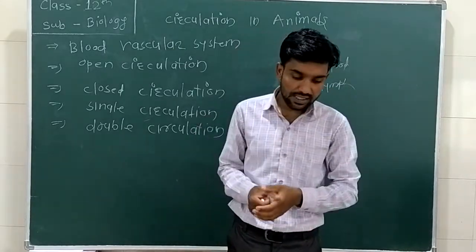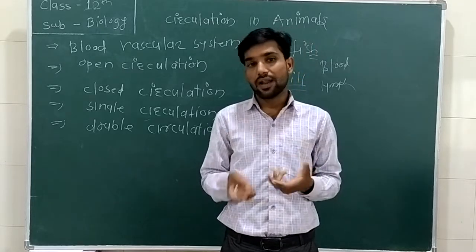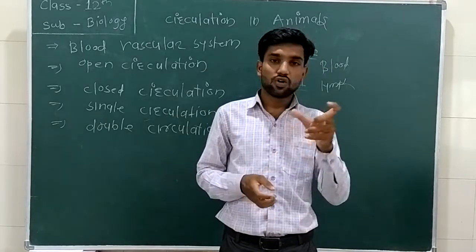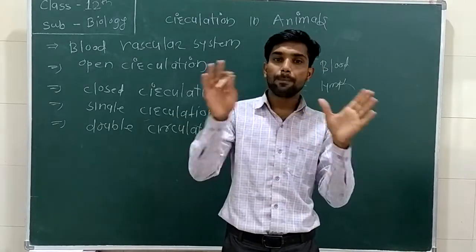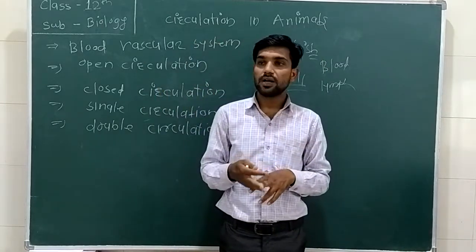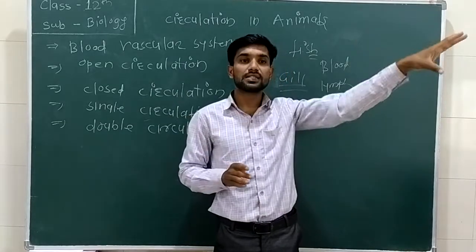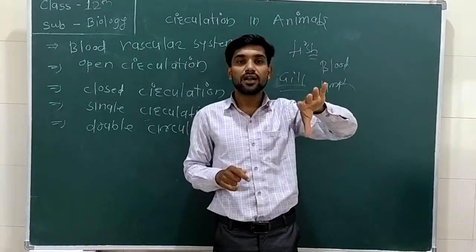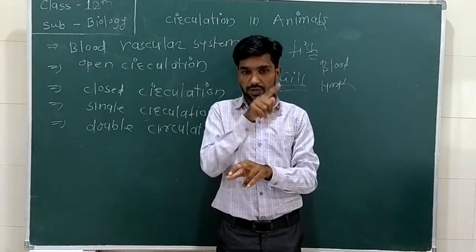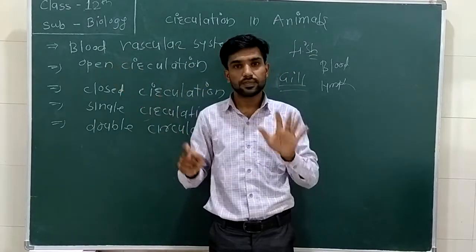So in these animals, the heart pumps deoxygenated blood towards the lungs and oxygenated blood towards the body. The deoxygenated blood comes from the tissue, from all body parts, and goes to the lungs, so that the lungs filter the deoxygenated blood into oxygenated blood, and again the same process goes on. The oxygenated blood moves from the lungs to the tissue and body cells.